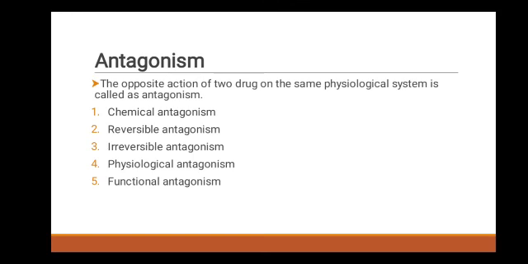Next factor is antagonism. The definition of antagonism: the opposite action of two drugs on the same physiological system is called antagonism. Another definition: when two drugs are taken simultaneously, they oppose the response of one another. This phenomenon is called antagonism. There are 5 types of antagonism. First is chemical antagonism, second is reversible antagonism, third is irreversible antagonism, fourth is physiological antagonism, and fifth is functional antagonism. We will discuss them one by one.